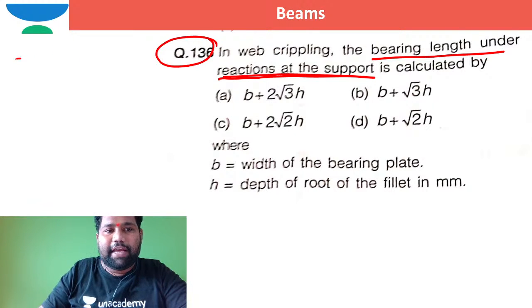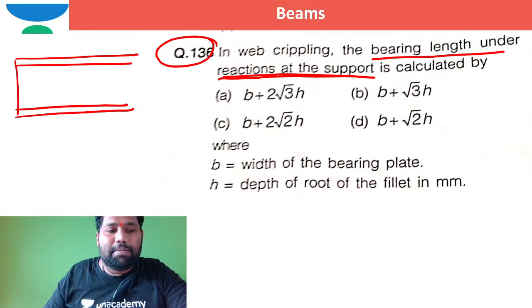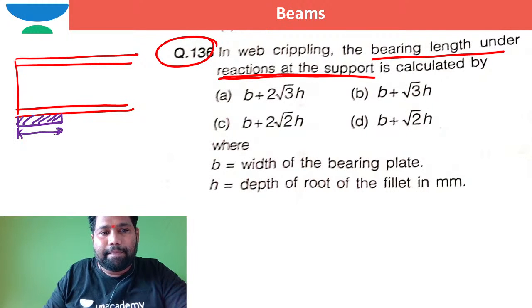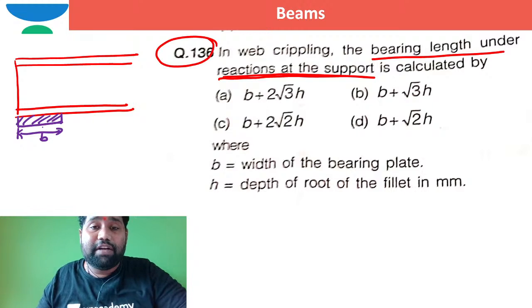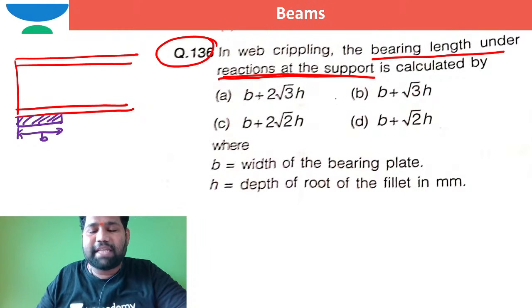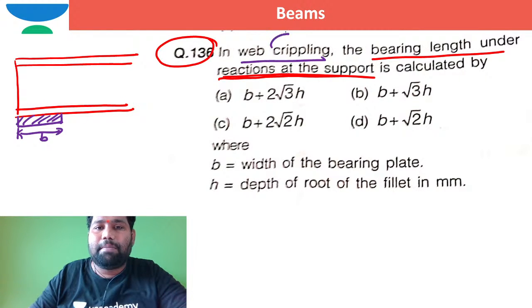If I take this as a beam, this beam is resting on a support of width B. They are expecting what is the width of this web crippling as per the old code of practice, because the options are matching with the old code of practice. So what does web crippling mean? Web crippling means it is a web bearing failure.